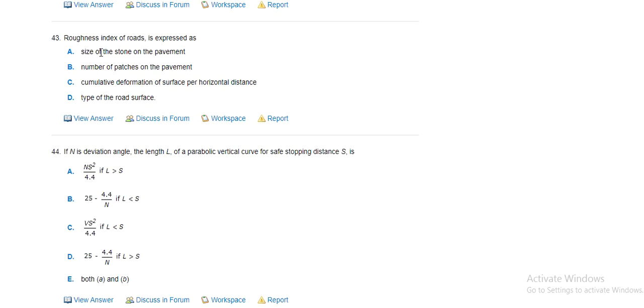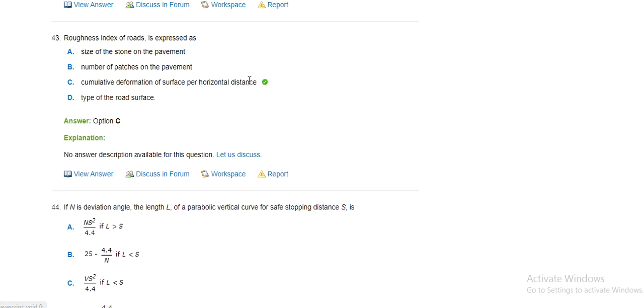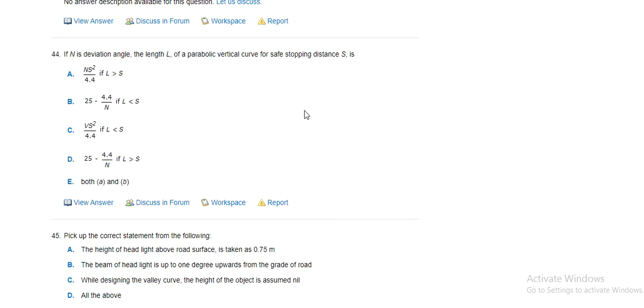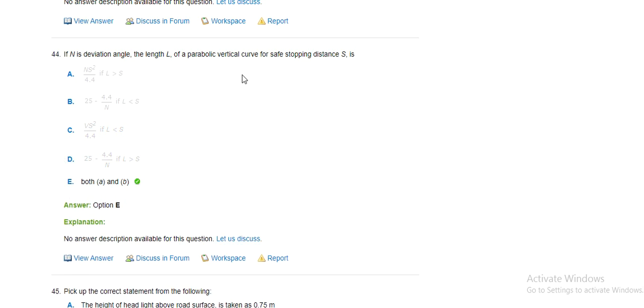Roughness index of a road is expressed as side of the slope, pavement, number of passes, cumulative deformation of surface per horizontal distance. The cumulative deformation of surface per horizontal distance. Next question. If N is the deviation angle, L is the parabolic vertical curve for safe stopping sight distance, then N is V squared by 4.5, 2.5 minus 4.5, V squared by 4.4, 2.5 minus 4.5. The answer is both A and B.